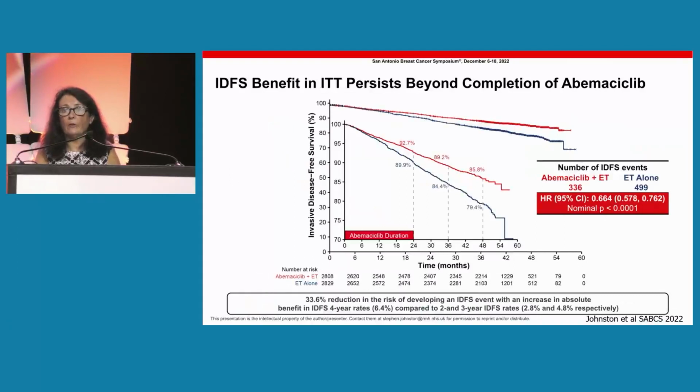Just talking a little bit about the adjuvant setting, and we saw Dr. Johnston updated Monarch E a few days ago, and as you recall, this is patients with high-risk ER-positive early-stage breast cancer, randomized to endocrine therapy alone or endocrine therapy with abemaciclib, and we saw a separation of the curves very early on. And what's so nice to see at this meeting is that the curves actually, if anything, have continued to separate. And right now, 99% of these patients are off treatment, so there appears to be a carryover effect of abemaciclib in this patient population. So obviously, this is very encouraging data.